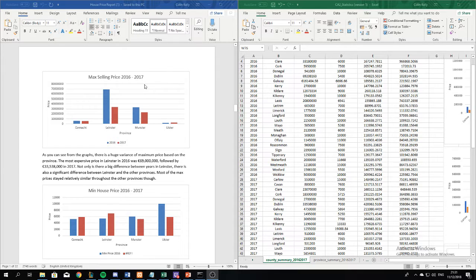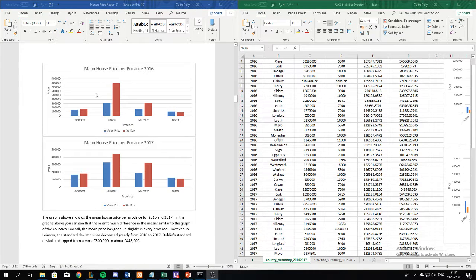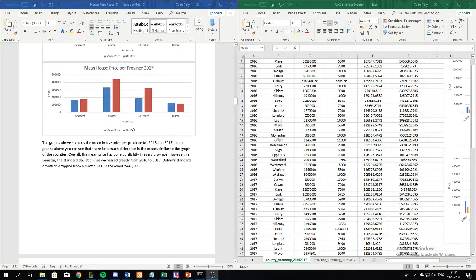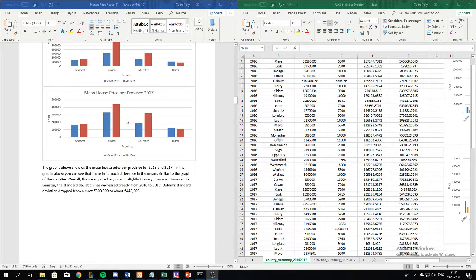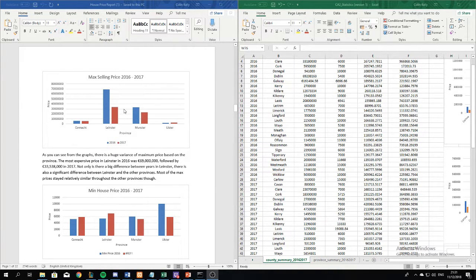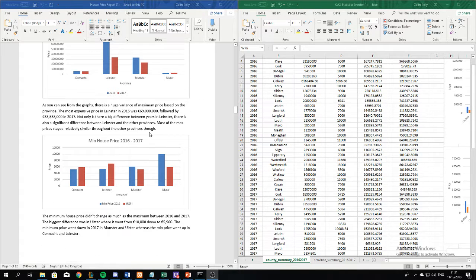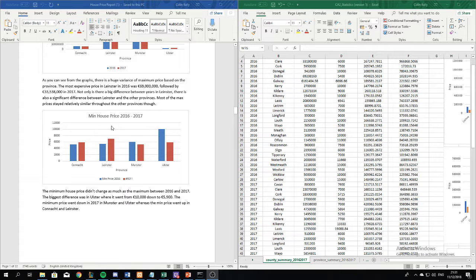Again, looking at the max price for the province, we see a similar trend where Leinster is much like the mean prices. Leinster is above the rest of the provinces, which can somewhat be expected when you look at the prices that we're going for in Dublin. The likes of those where they have much more money spent on housing. So yeah, and then similarly, you can see that Ulster, Connacht have very low max selling prices compared to Leinster, same as we saw from the counties graph as well.